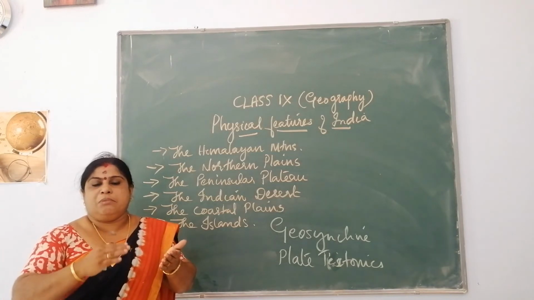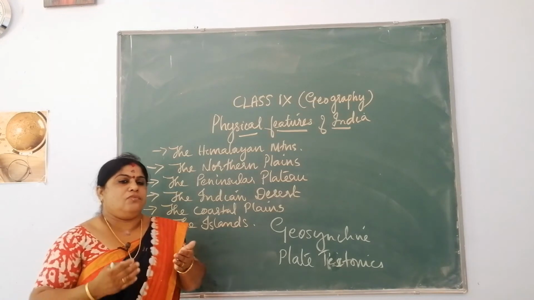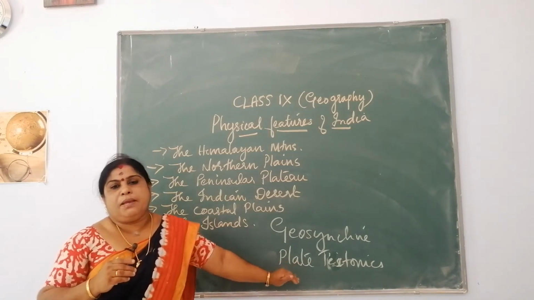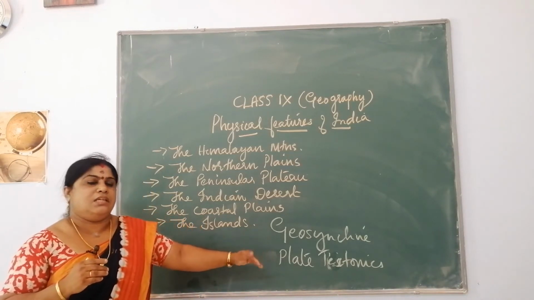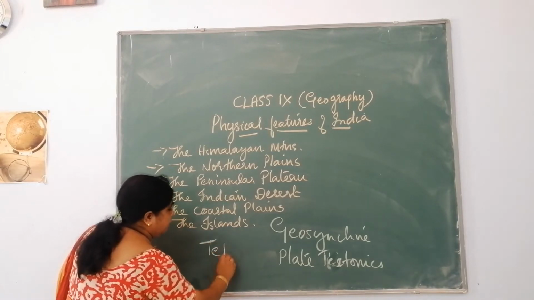So, in the place of the Himalayas, once there was a sea named the Tethys Sea.